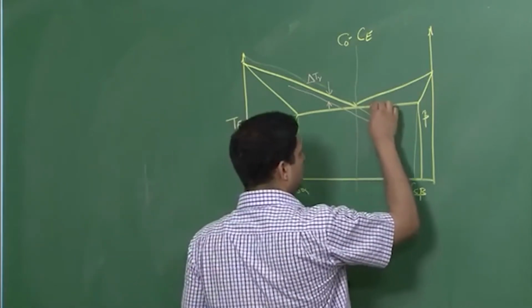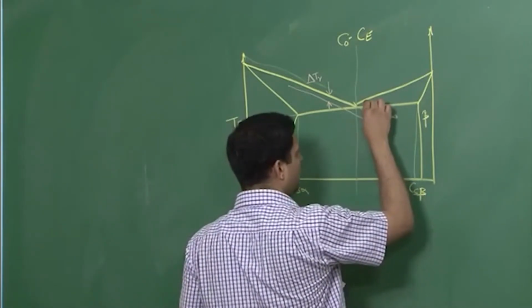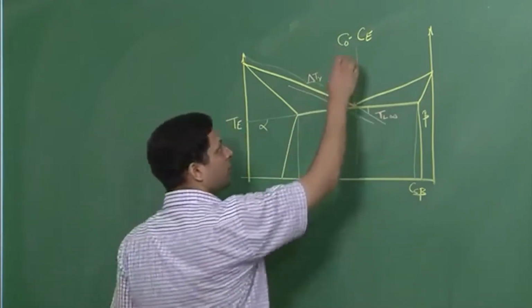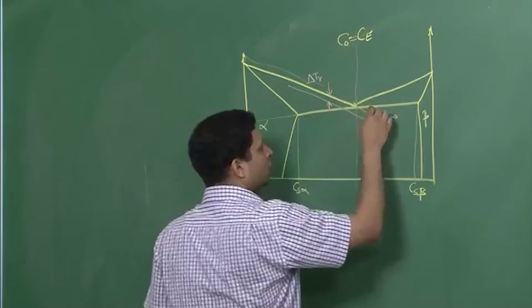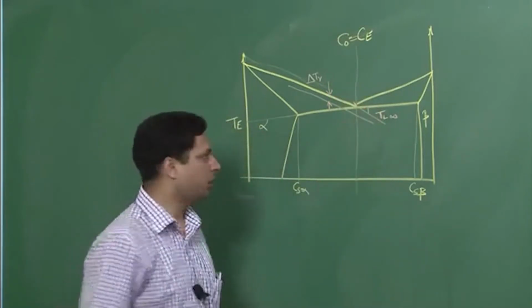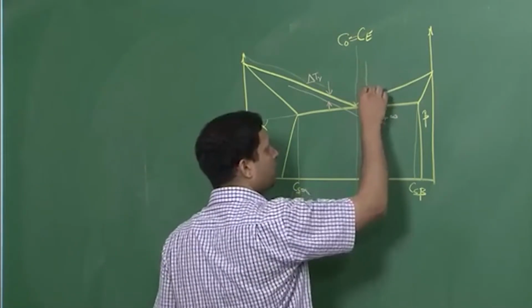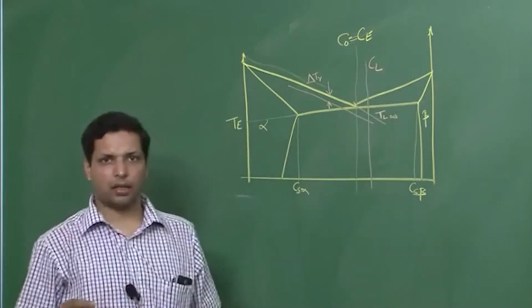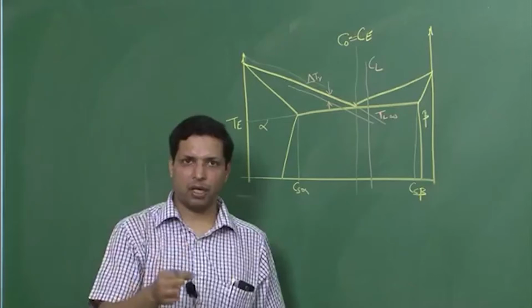Another is because we have the liquid composition, which will be a little bit different from what we have assumed, which is our C not equal to C. So let's say our liquid composition comes out to be here. So this is our liquid composition at that particular point of time ahead of the lamella that is growing.